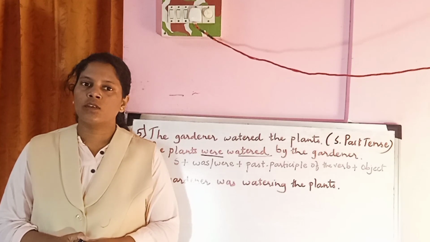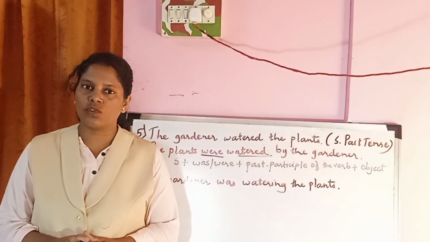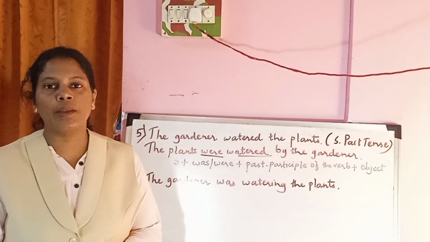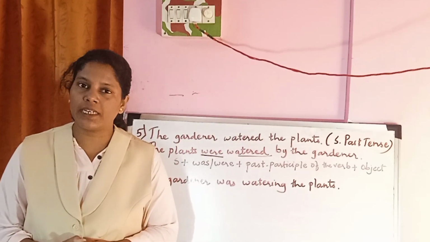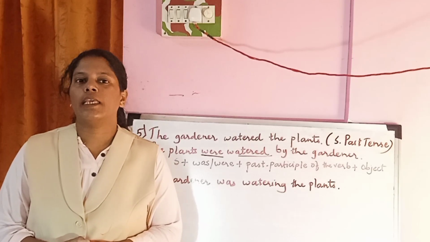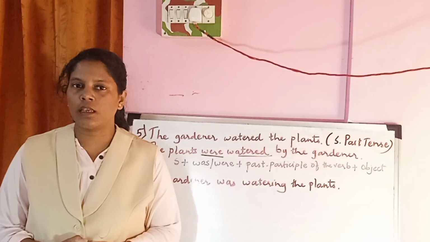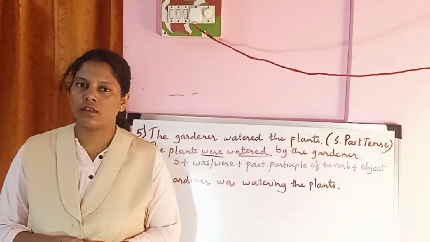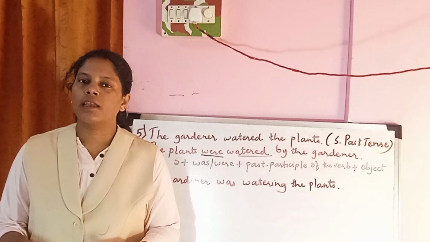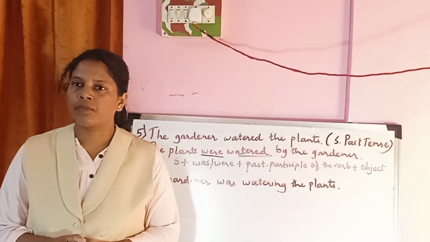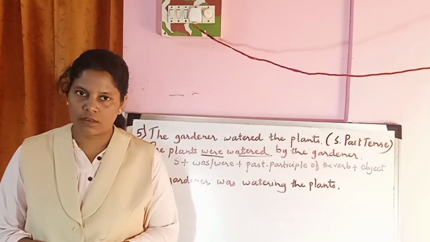So it is useful in our daily life when you want to report an incident which has already taken place. Or if two persons are conversing, and you want to tell a third person what they talked about between themselves, we use passive voice.